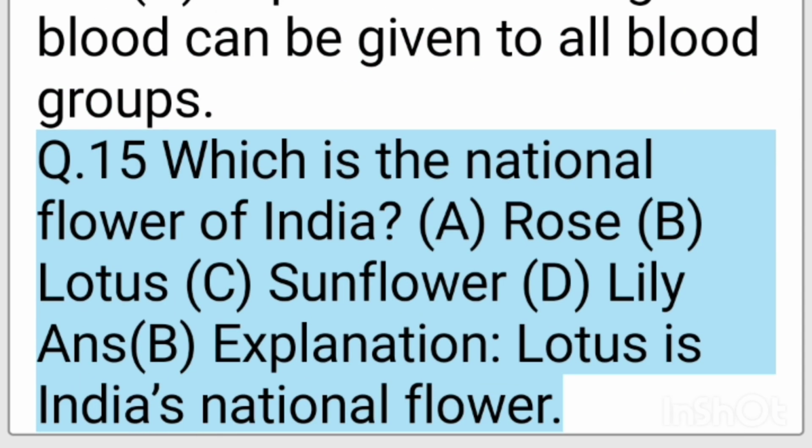Q15. Which is the national flower of India? A. Rose. B. Lotus. C. Sunflower. D. Lily. Ans. D. Explanation. Lotus is India's national flower.